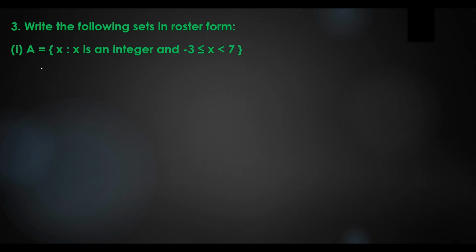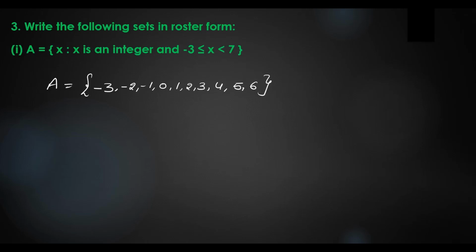So we can write A equals, and the values start from -3 because of the less than or equal to symbol: -3, -2, -1, 0, 1, 2, 3, 4, 5, 6. Because it is less than 7.